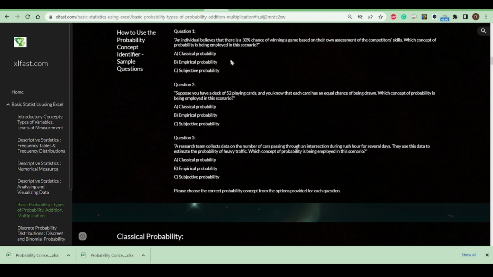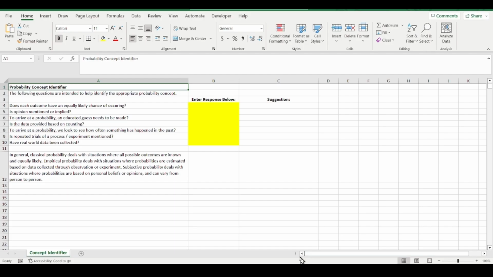An individual believes that there's a 30% chance of winning a game based on their own assessment of the competitor's skills. Which concept of probability is being employed in this scenario? Going back to Excel, it's focused on questions 2 and 3. Is opinion mentioned or implied? And I think in this case it probably is. Second question, to arrive at a probability, an educated guess is being made.